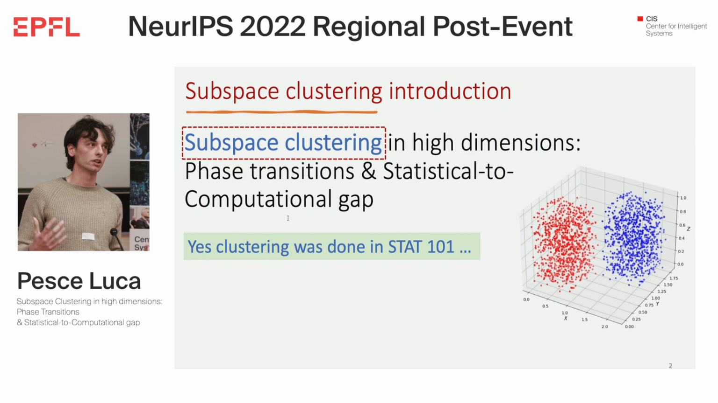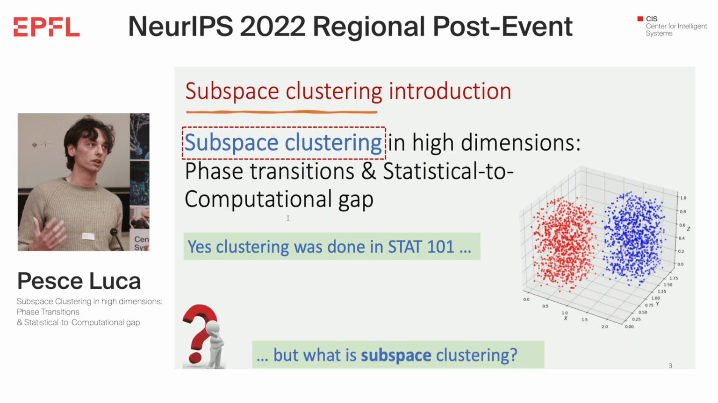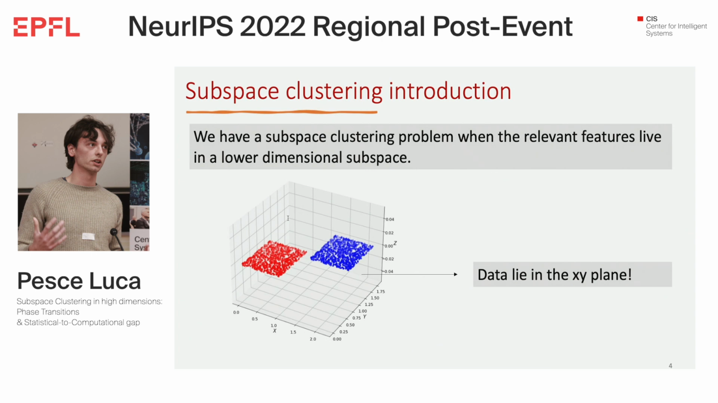I think that every one of us knows what clustering is. It is a fundamental tool in every field of science, but we see from our title that we want to study subspace clustering. So what is it exactly? We have a subspace clustering problem whenever the relevant features of our data live in a lower dimensional subspace.